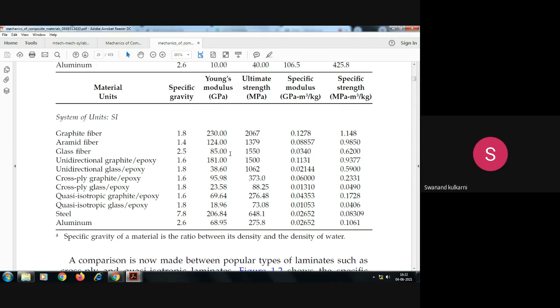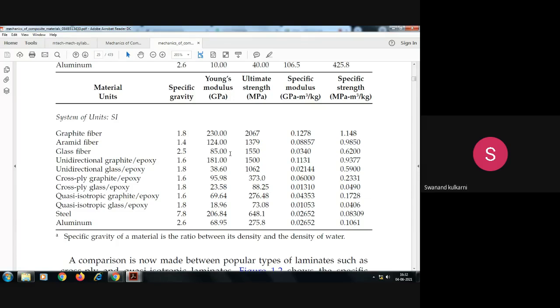For glass epoxy, it is 1.8. We may say that the weight of steel material is near about 5 times that of graphite epoxy, and near about 4.5 times that of glass epoxy.